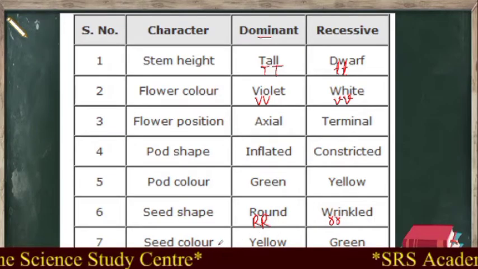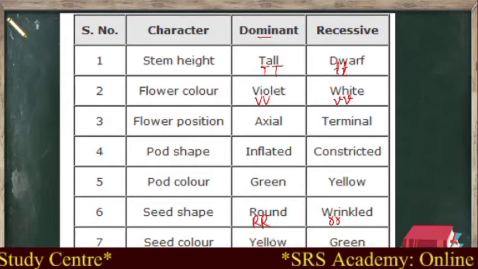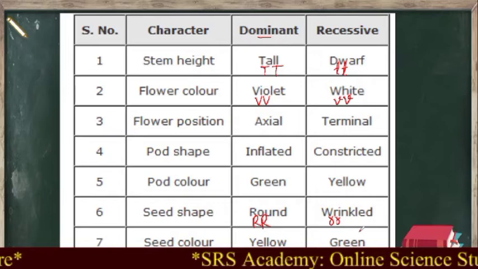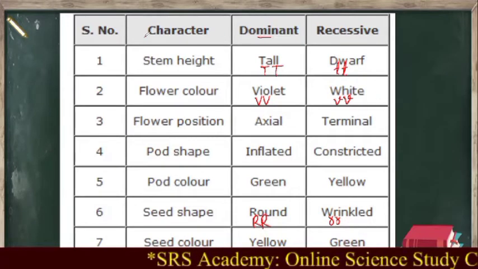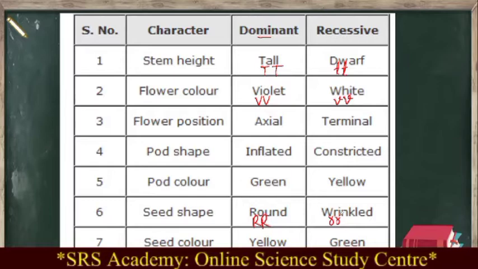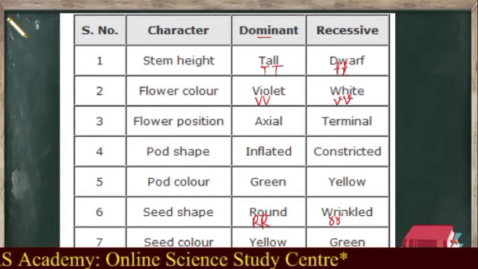And for seed color yellow, which letter are you going to use? That is capital Y. And for green, the recessive nature, small letter y. So now by using this information, we are going to study Mendel's monohybrid cross and dihybrid cross.